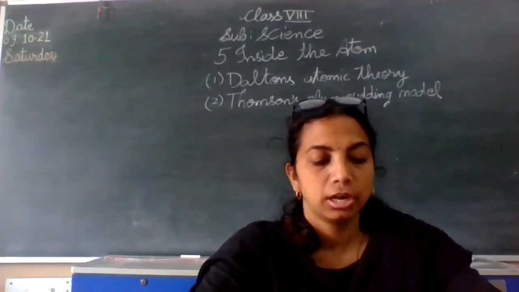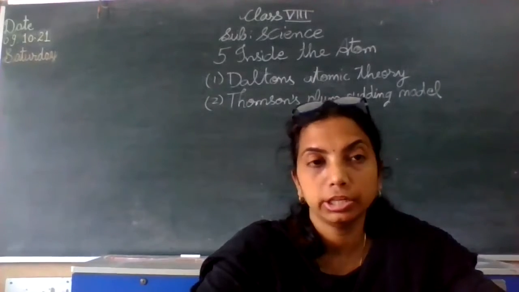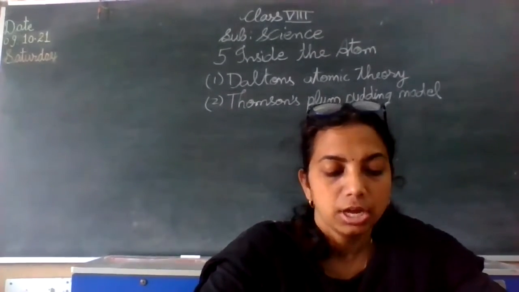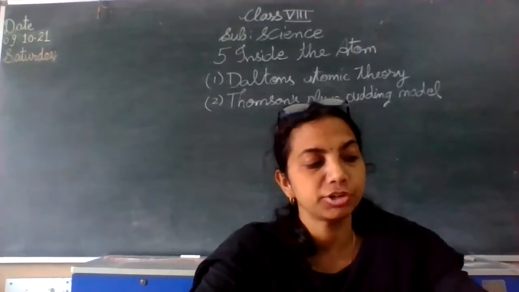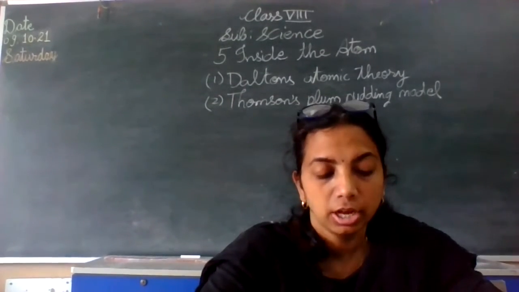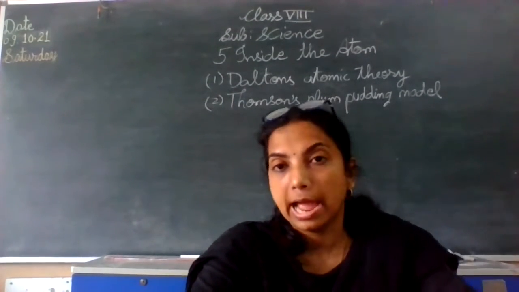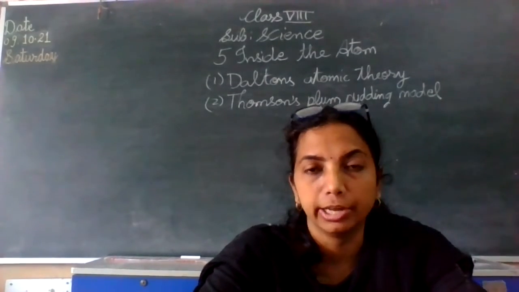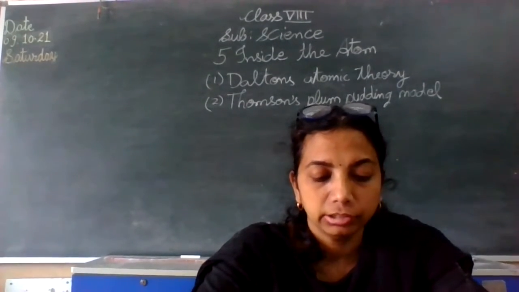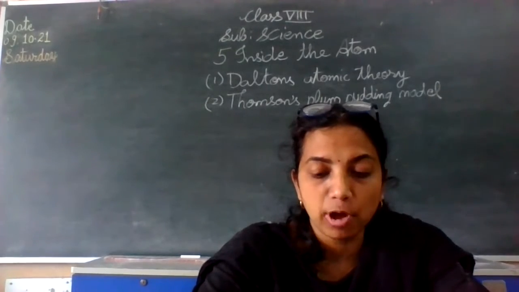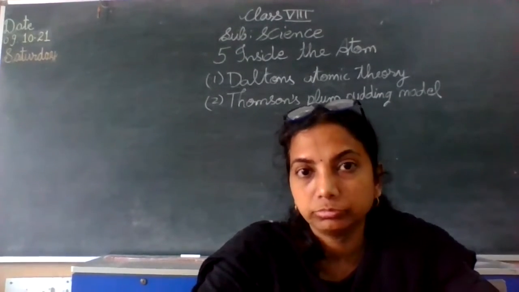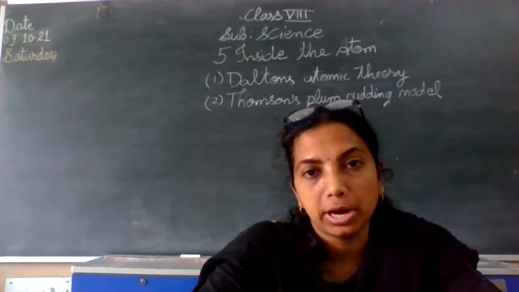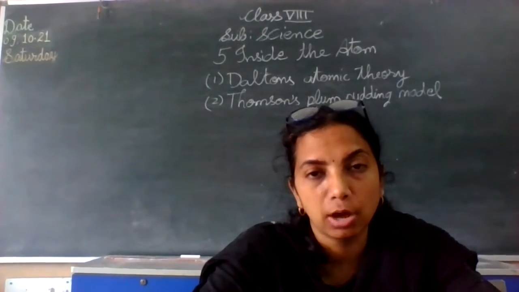Hello students. So we have completed our earlier chapter and today we are moving on to revision of Inside the Atom. The structure of the atom we have already studied: the atom is the smallest unit of any matter, any substance, and it is made up of three different types of subatomic particles that we all know by now.